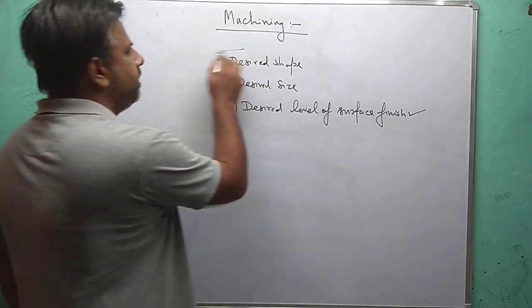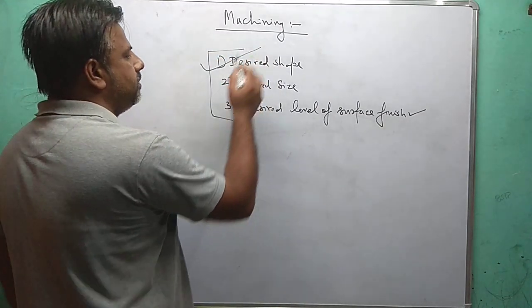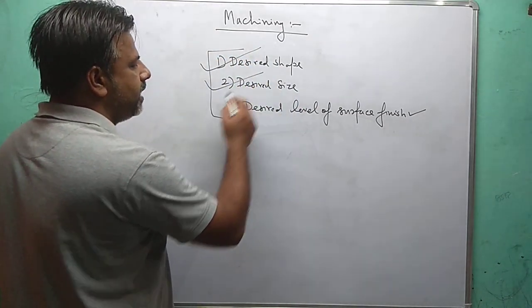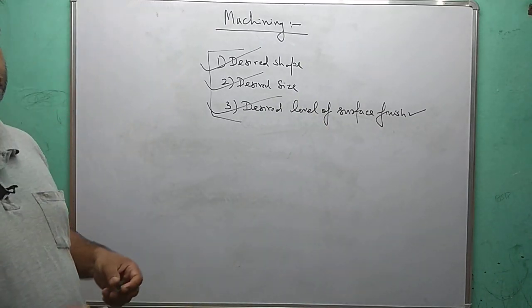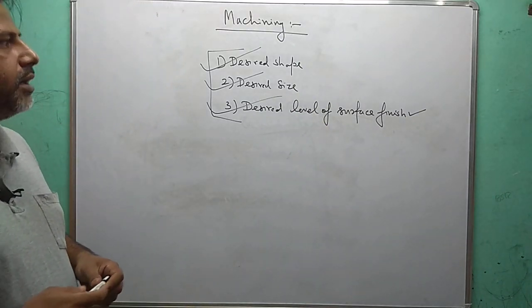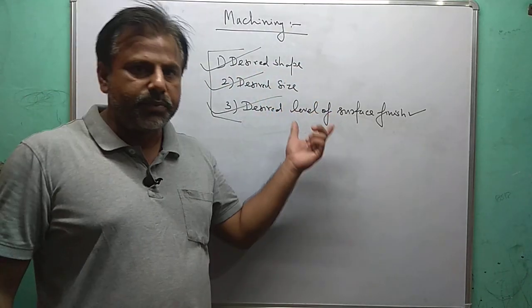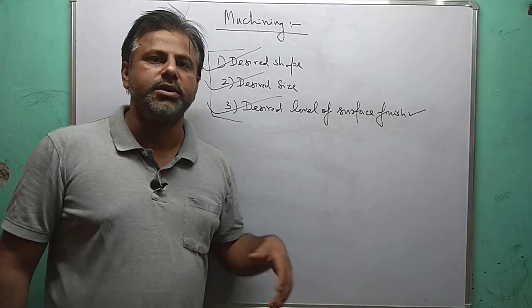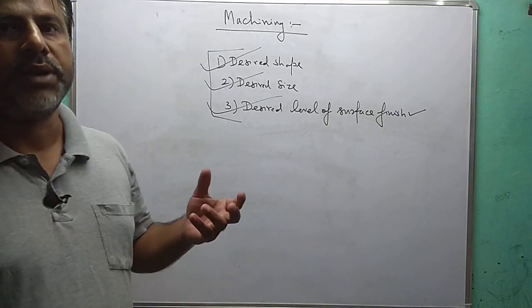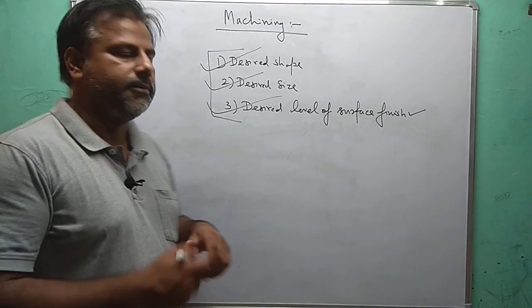So to obtain the desired shape, desired size and desired level of surface finish, we remove unwanted or excess material from the workpiece with the help of a conventional machining process or unconventional machining process in the form of small chips. That is known as machining.